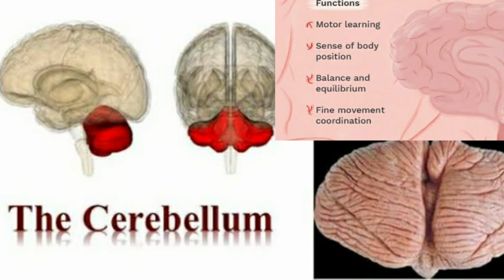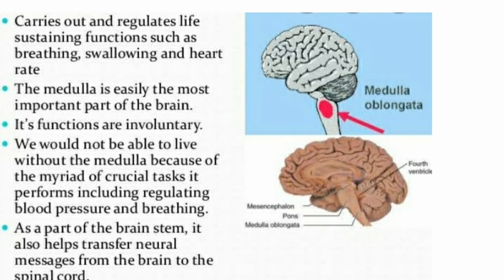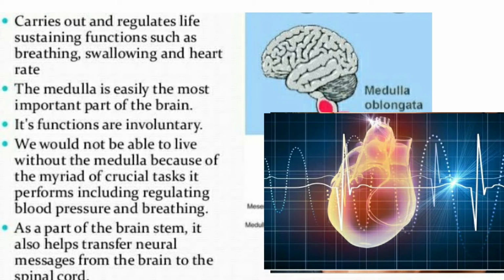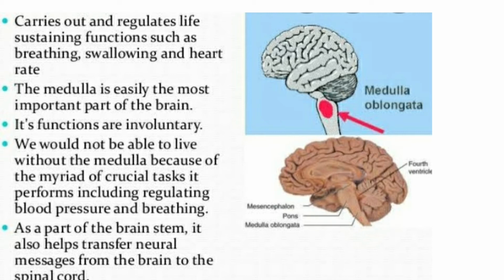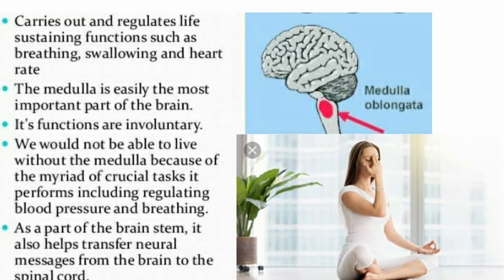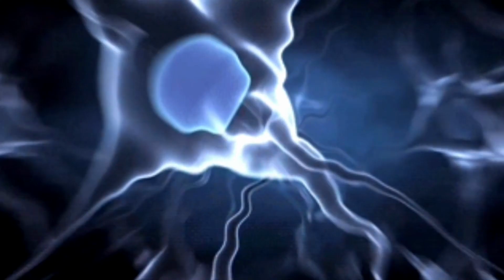Now we shall see the function of the medulla oblongata. The medulla oblongata, which continues as the spinal cord, carries out and regulates life-sustaining functions such as breathing, swallowing and heart rate. Its functions are involuntary. We would not be able to live without the medulla oblongata because it takes up the crucial task of regulating blood pressure and breathing. As a part of the brainstem, it also helps to transfer neural messages from the brain to the spinal cord.